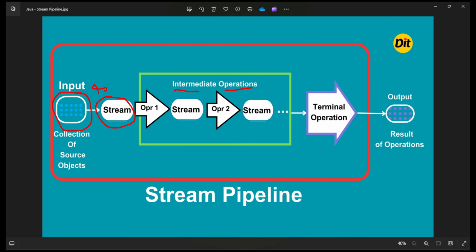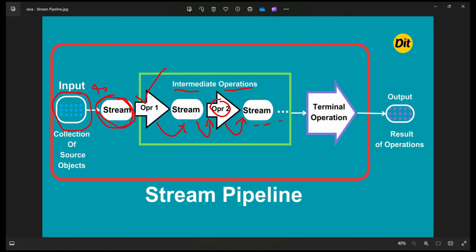When you call operation 1, it returns a stream object again. On that resulting stream object, you call one more intermediate operation, and again it returns one more stream object with that functionality applied. Like that, you can call any number of intermediate operations on the source stream object.